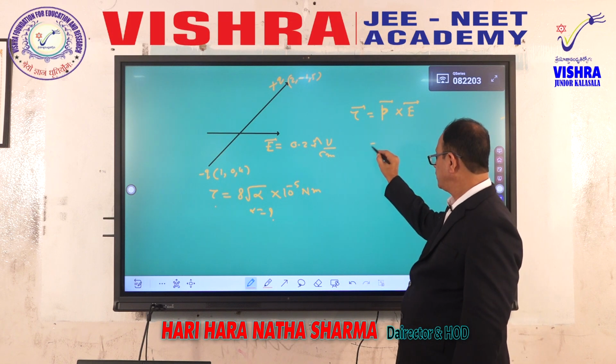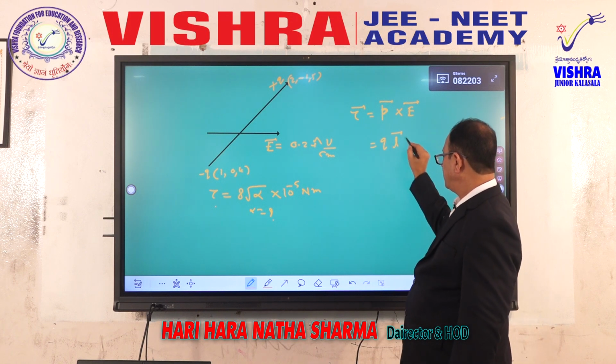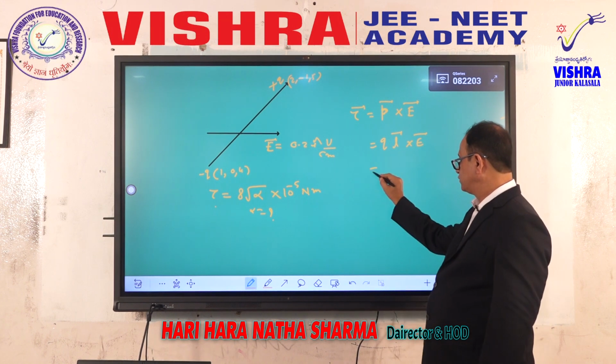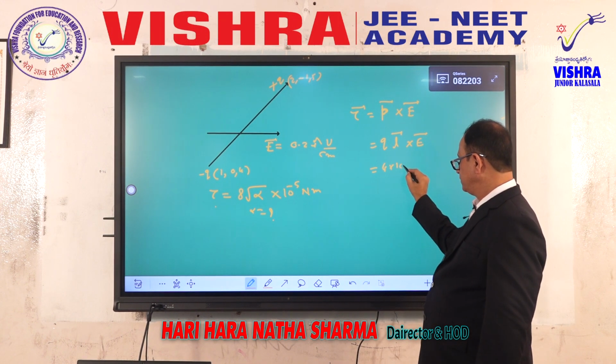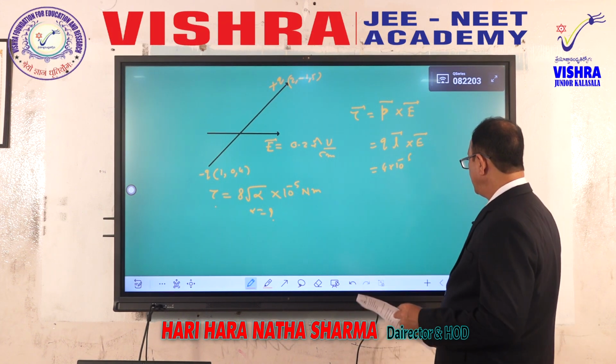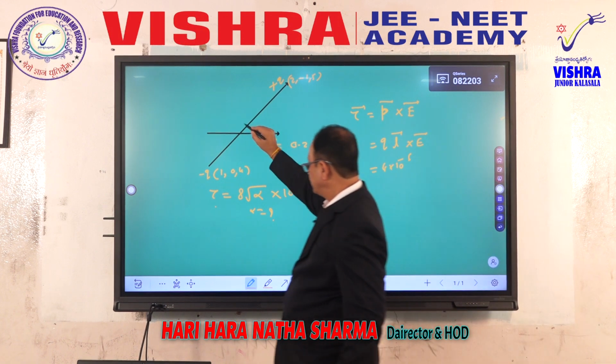P bar equals charge into L bar, cross E bar. Now the charge is 4 microcoulombs, 10 to the power of minus 6, and the length L bar we have to get.